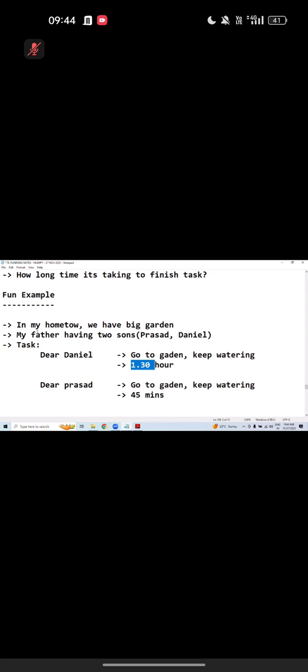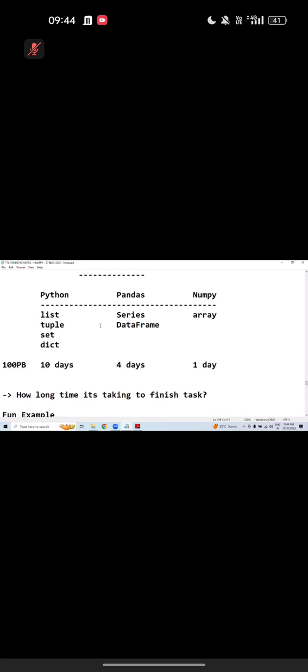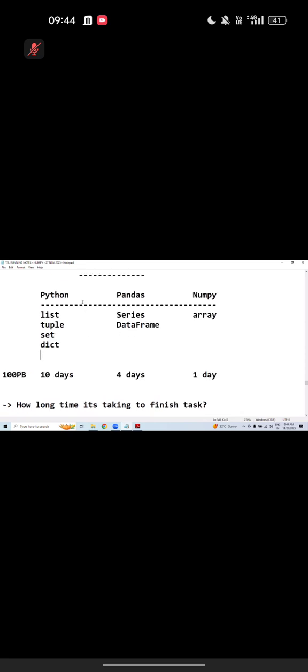Next time onwards, my father will call whom? Not me, since I spent 1.5 hours. Same thing here. Almost all data structures can store, but for me, processing time really matters.